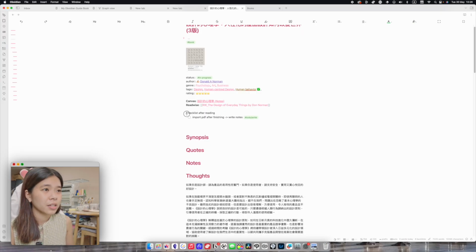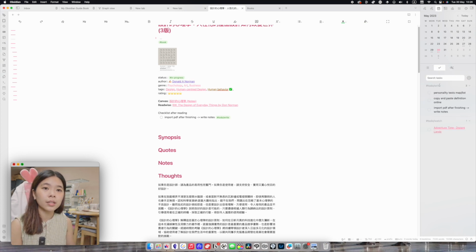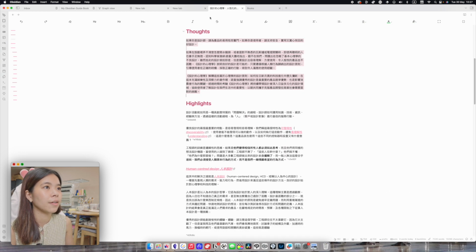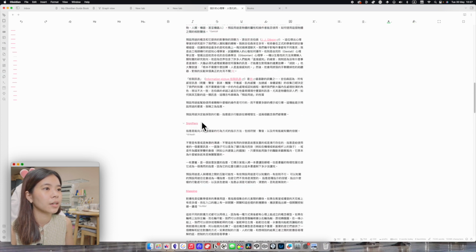So I also have a checklist for after I'm reading, so I want to import the PDF of the book and write some notes on it, and I did add a hashtag to-do right after this to-do. The reason why is because I have this checklist on the right that only shows me to-do blocks that I have hashtagged to-do. So I hashtagged it so it will show up on the right here. So these are the notes that I have, and these are the highlights that I have. Every single thing.